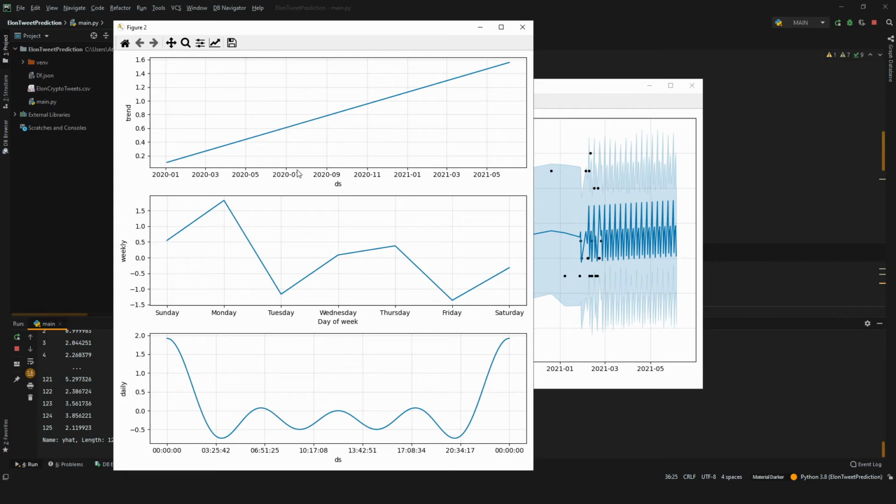So looking at them, we can say that we see an increasing trend and Elon is likely to tweet more on Sunday, Monday and Thursday when compared to the other days of the week. Information here is interesting, however, how can we use it? To find out, we can use two values, the weekdays and the expected values. So let me explain how we can use them and come up with an algorithm.